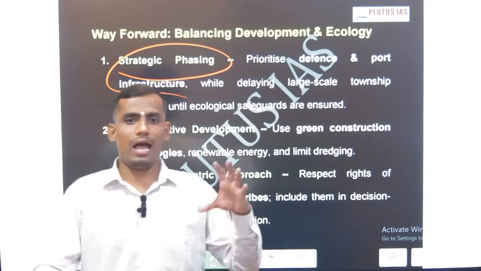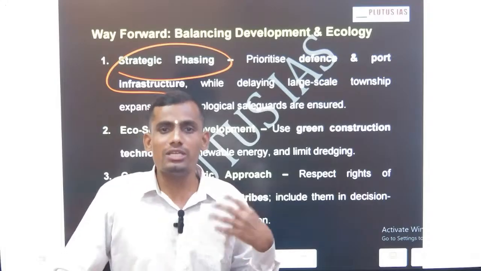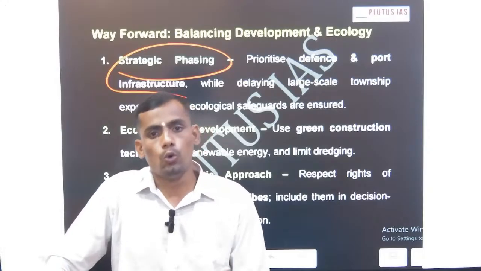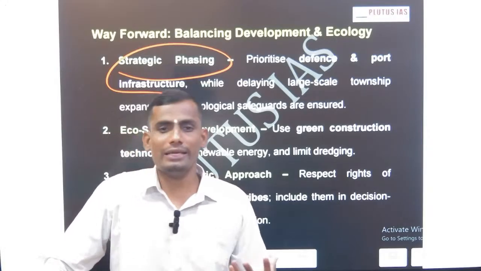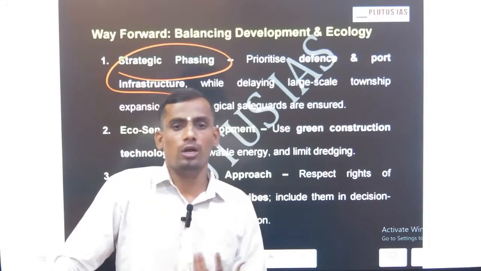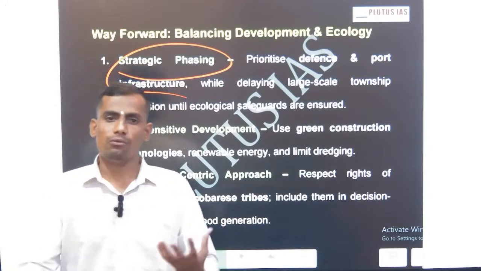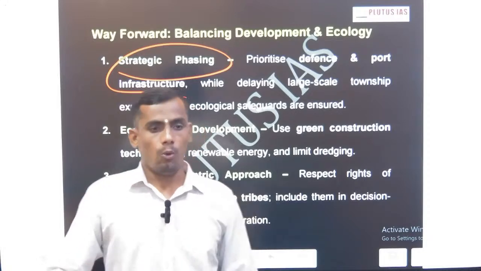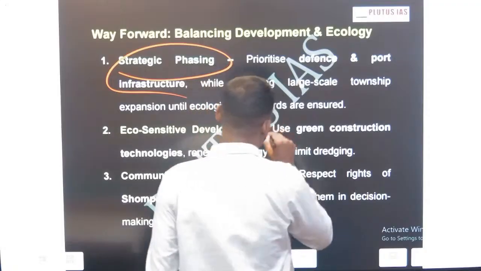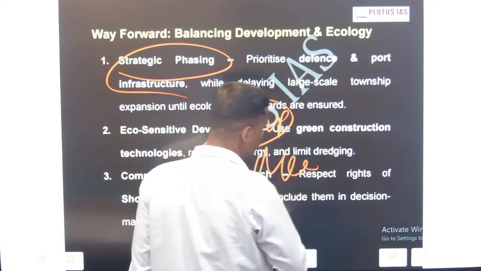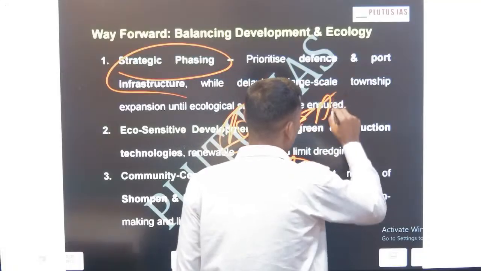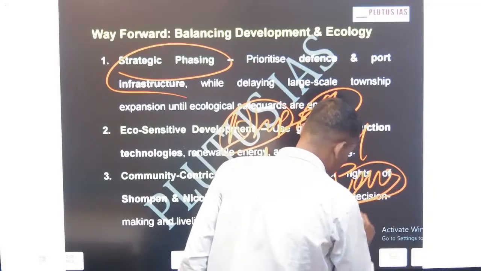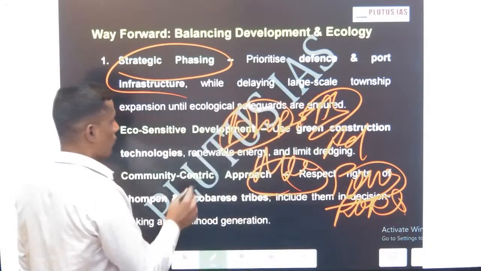The second one is using green technology, renewable technology, and using their own people. There are certain tribes there who are well civilized, who are modern, and they are adopting new technology and new, modern life. So we can use their own resources to provide them employment. They will not resist. What is happening in Arunachal Pradesh will not repeat in Greater Nicobar specifically. In Arunachal Pradesh, what is happening? The Adi tribe is opposing the Siang River project. This will not happen if we provide